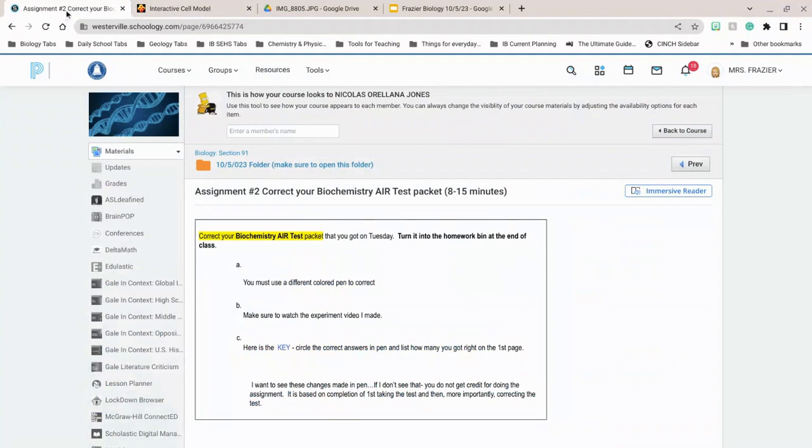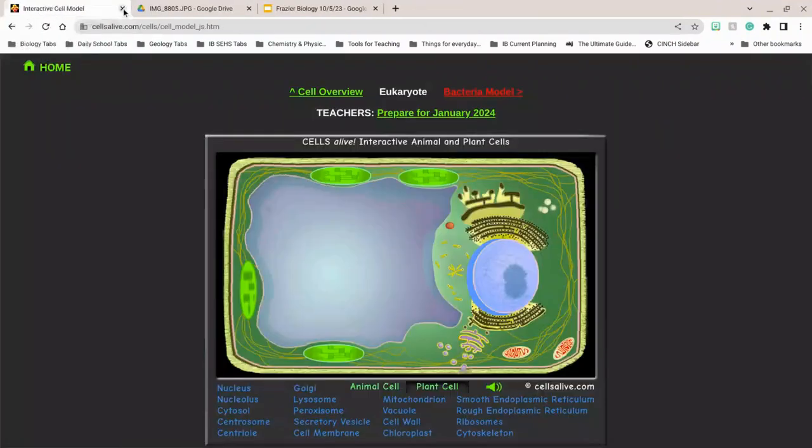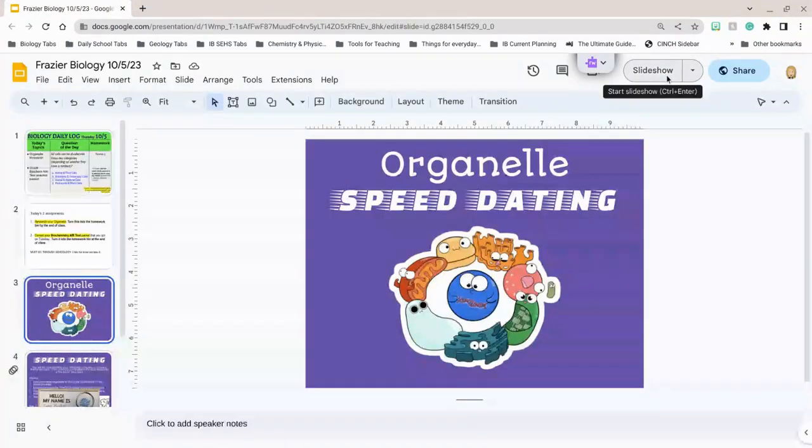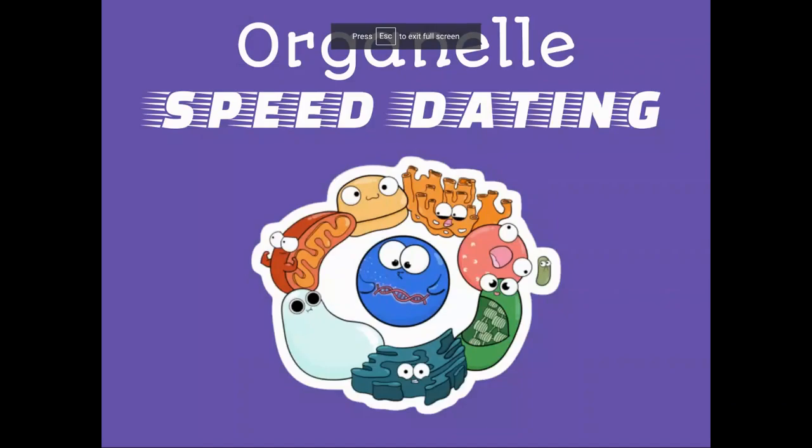Okay, back to today's assignments. I'm going to close those out. All right, so back to today's assignments. So some of you I explained yesterday, but just in case I didn't, organelle speed dating. It's the idea that you are going to research one organelle and then you have to tell what your function is and really impress the other organelles. Like someone might be doing a ribosome and this is the nucleus, and they have to impress them by saying what their function is in the cell, make them seem really important. And then the other person will do the same. You guys will each have a minute to explain, and then we'll go on and you'll meet with the next organelle, okay?